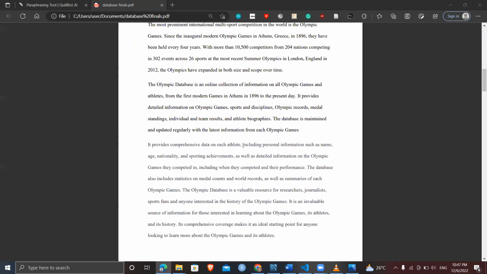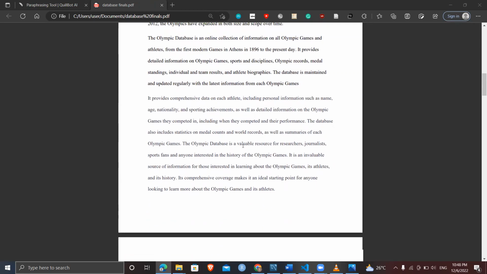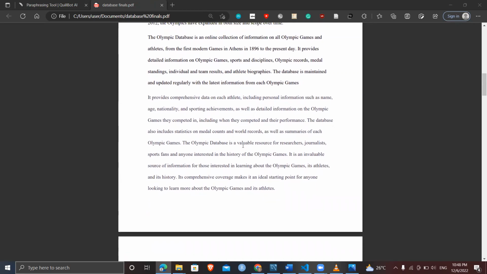Now, the Olympics database is an online collection of information on all Olympic games and athletes from the first modern games in Athens in 1896. It provides detailed information on Olympic games, sports, and disciplines. The database is maintained and updated regularly with the latest information from each Olympic games. It provides comprehensive data on each athlete, including personal information and the Olympic games.